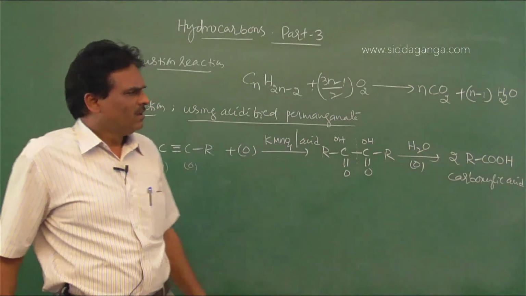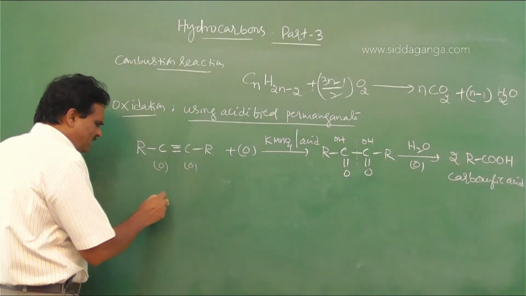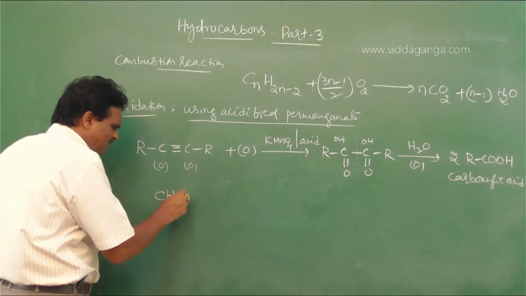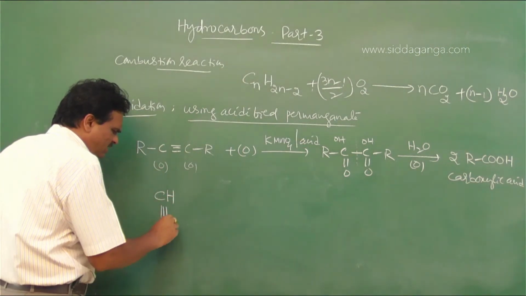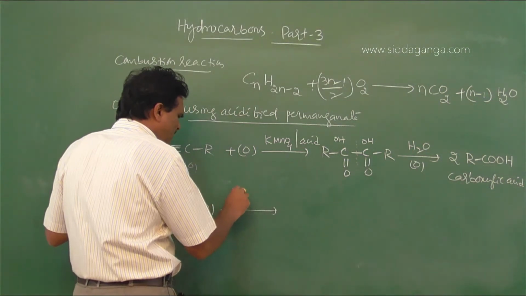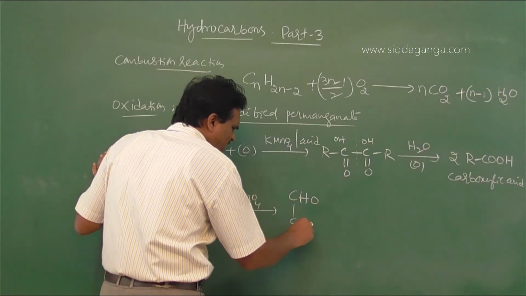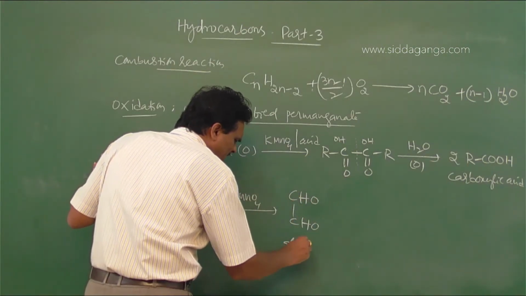If we take acetylene, CH triple bond CH, it is subjected to oxidation by using KMnO4 to form CHO-CHO. This is called glyoxal.